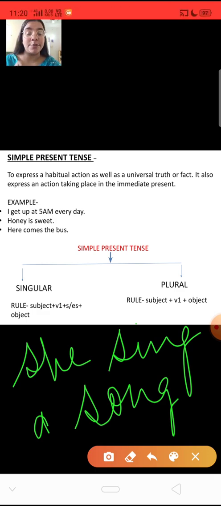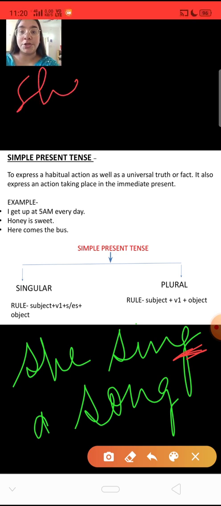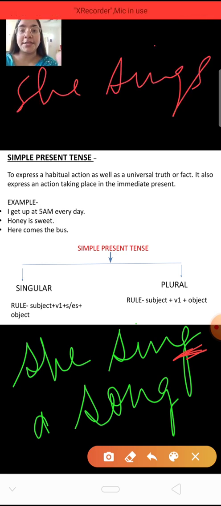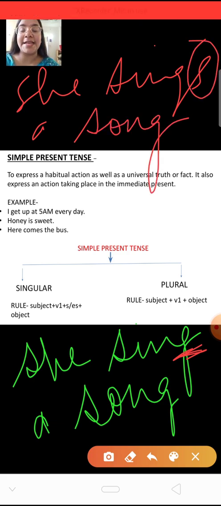So you can identify it very easily: when we are writing a sentence for a singular person, that is for one person only, we added s to the verb. The verb was sing. Now if we are writing for plural, we have actually removed the s. Here we have not added s. But for the singular one, we wrote she sings a song. We added s over here.